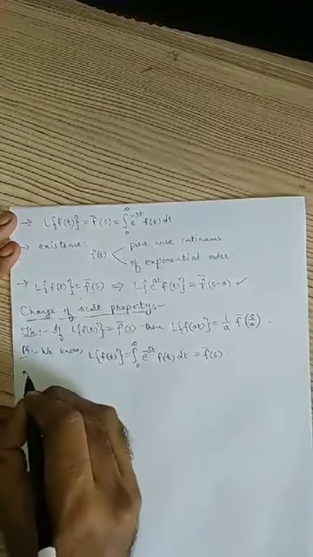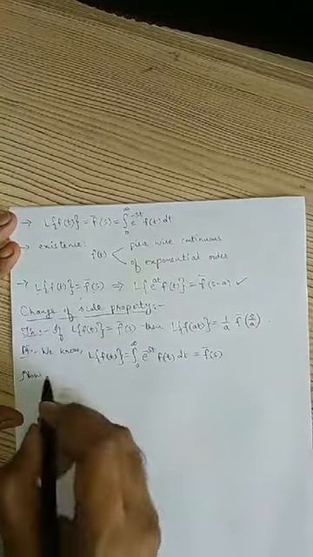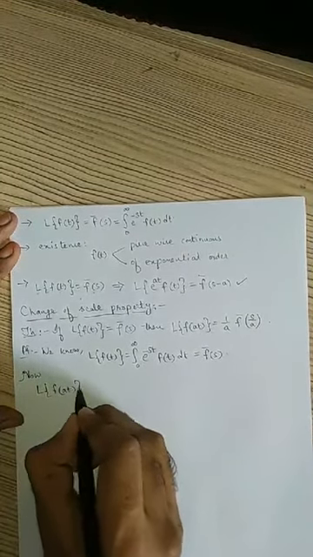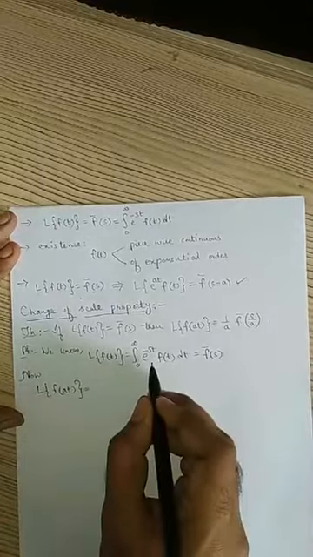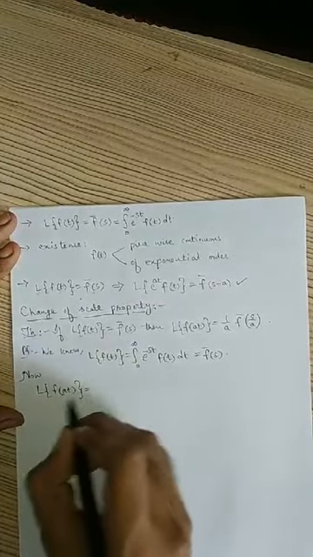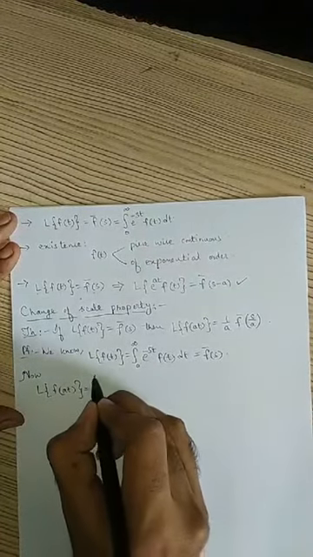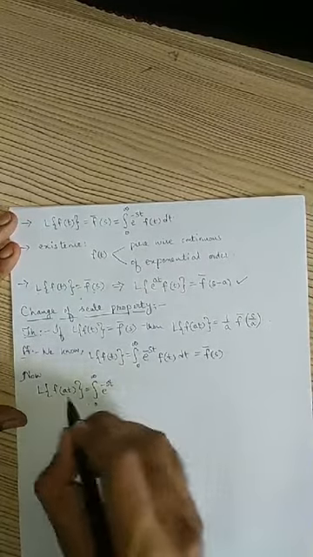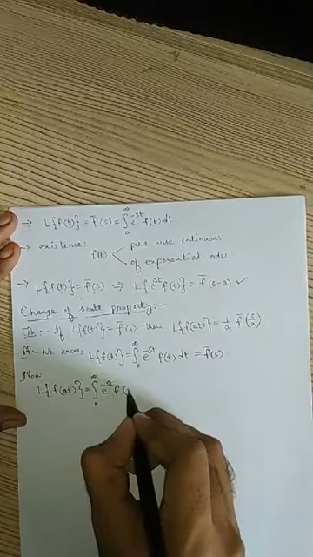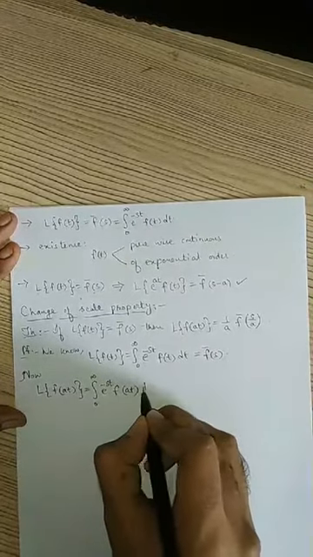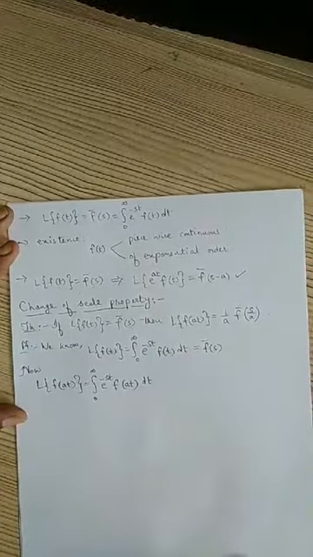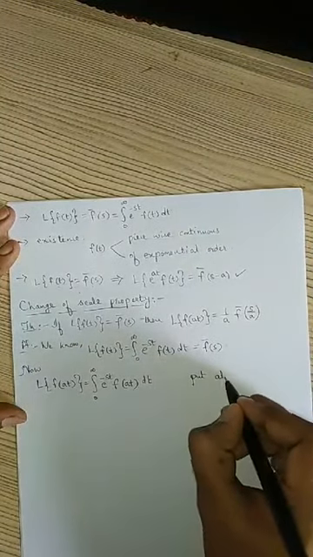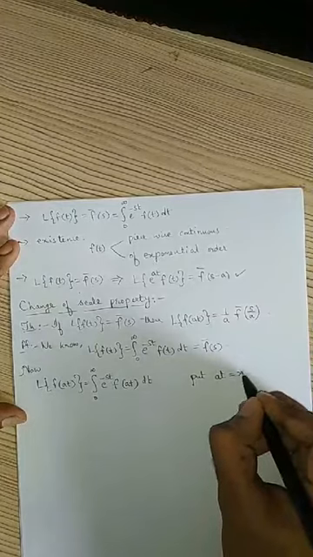Now I'll consider the Laplace transform of f of at, which is given by, applying the same definition on f of at, integral 0 to infinity e power minus st, in place of f of t we have f of at, into dt. Now I'll take a substitution, put at equals x.